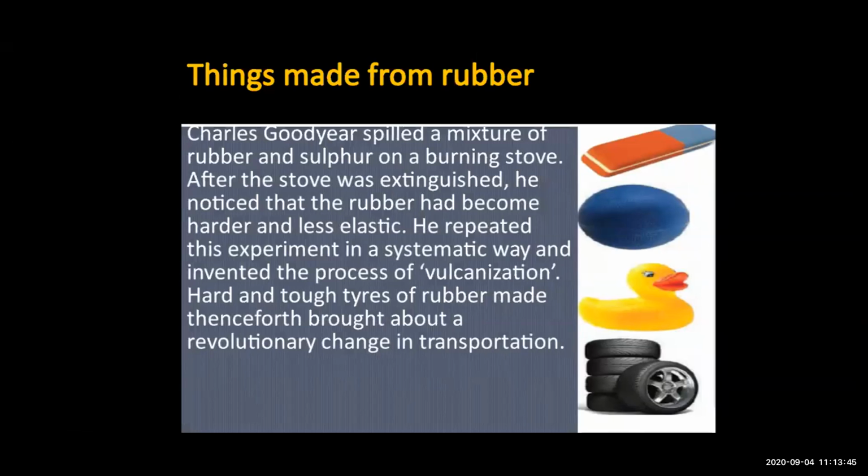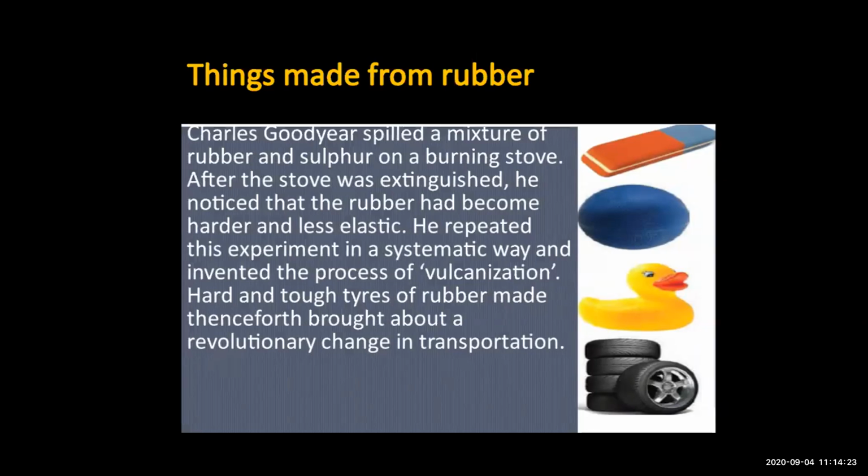Now you must have wondered why the rubber is made harder. Yes, the rubber is used as a tire for vehicles. So the tire should be harder. It should have a grip for moving on the road. So it should be hard, so the rubber quality should be hard. So the rubber is heated with the sulfur for 3 to 4 hours, and this process is called vulcanization. Now you must have got an idea why the rubber is heated.